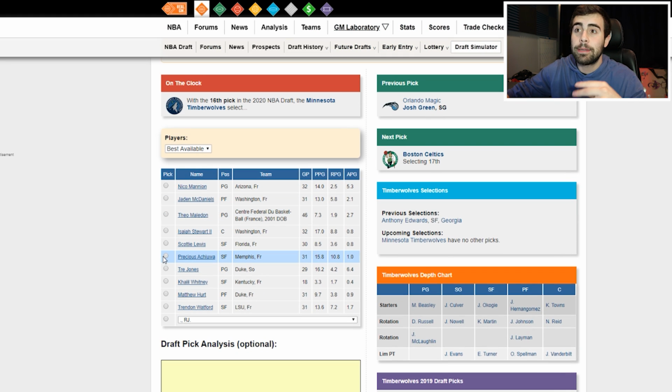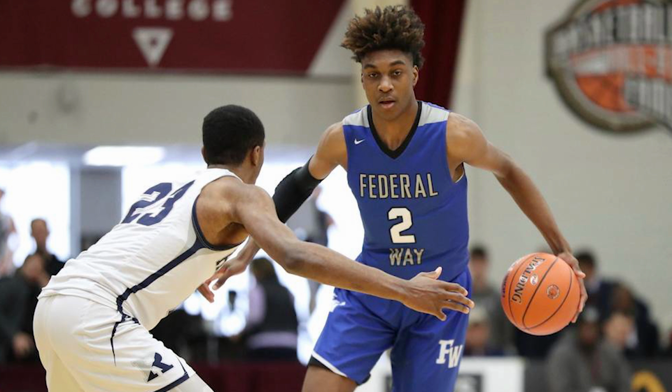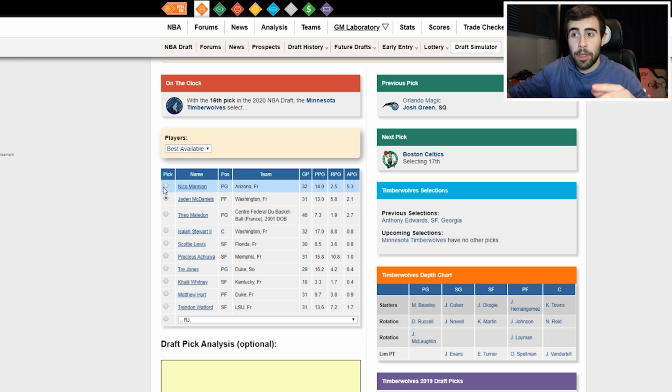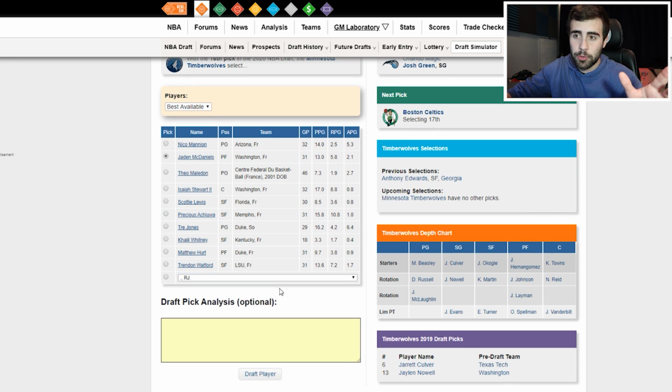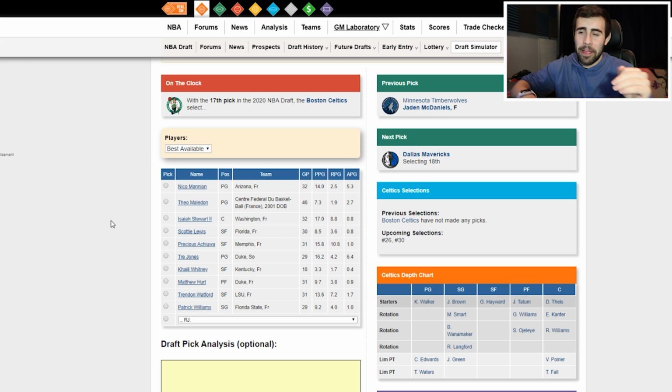So at 16, this is the Timberwolves' second pick in the draft, and they still need to address that power forward spot because now they have Anthony Edwards and D'Lo in the backcourt. They have Culver and Okogie maybe at that 3 position. They have Cat at the 5, obviously, but they need that power forward, and I'm going to have them selecting Jaden McDaniels from Washington. Just talked about him because I almost had him going to the Trailblazers, but now he can maybe be that stretch 4 for them, but this will leave their defense in the front court a little weak, so who knows what they'll do with that. But I'm going to have them taking Jaden McDaniels because I don't really know. It's just a mock draft because sometimes not all the picks do make sense.